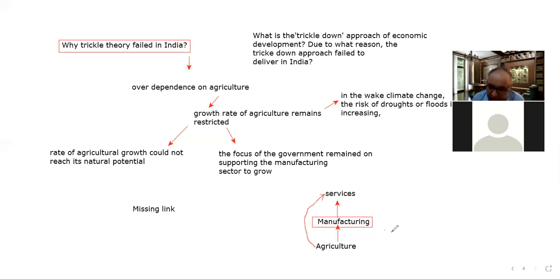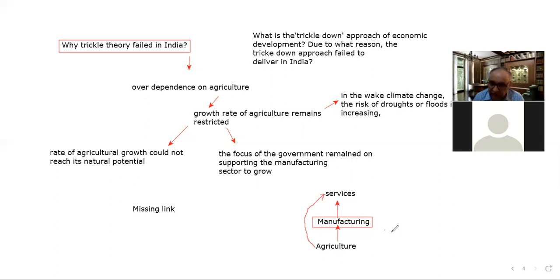And it is said that the manufacturing sector is such a sector which generates the maximum employment, which generates sustainable employment, which generates permanent employment. Whatever employment the agriculture sector generates, that is temporary employment, that is seasonal employment.